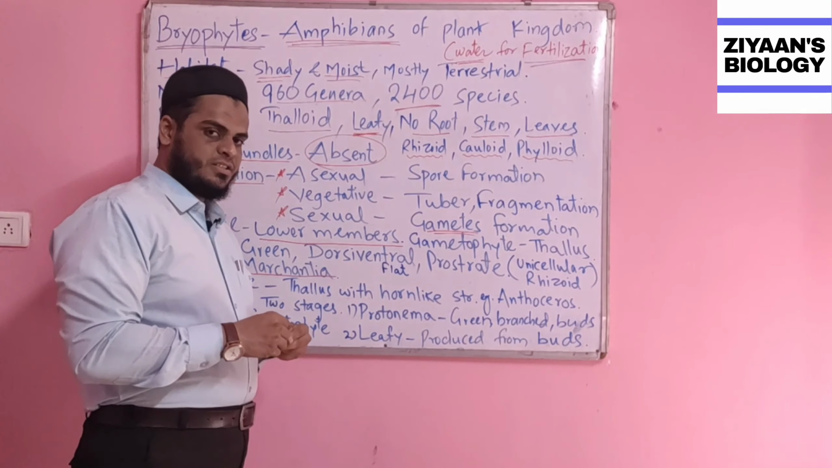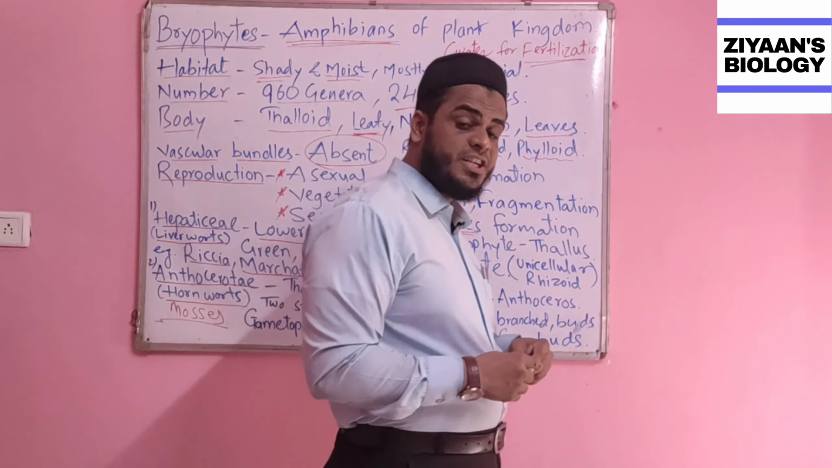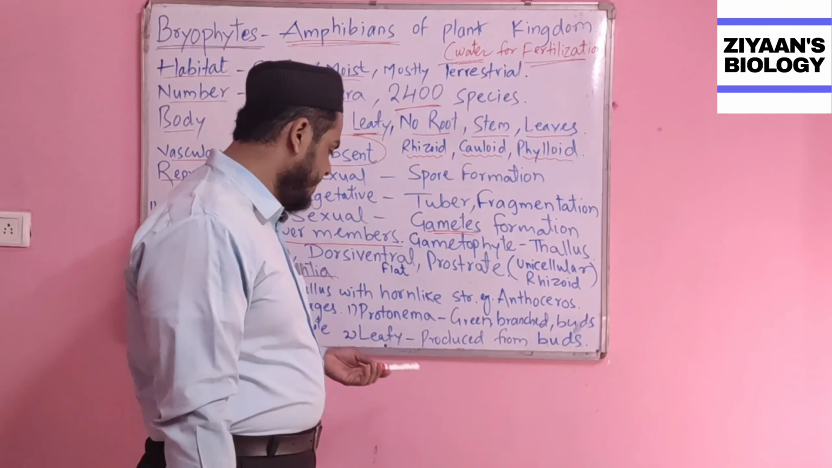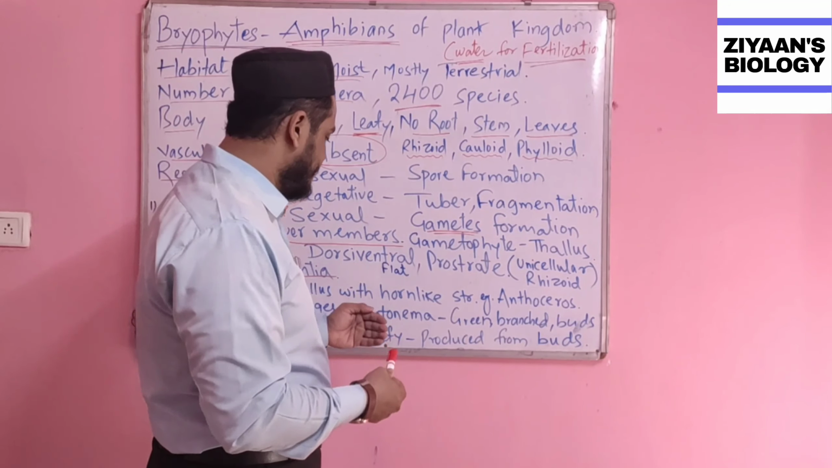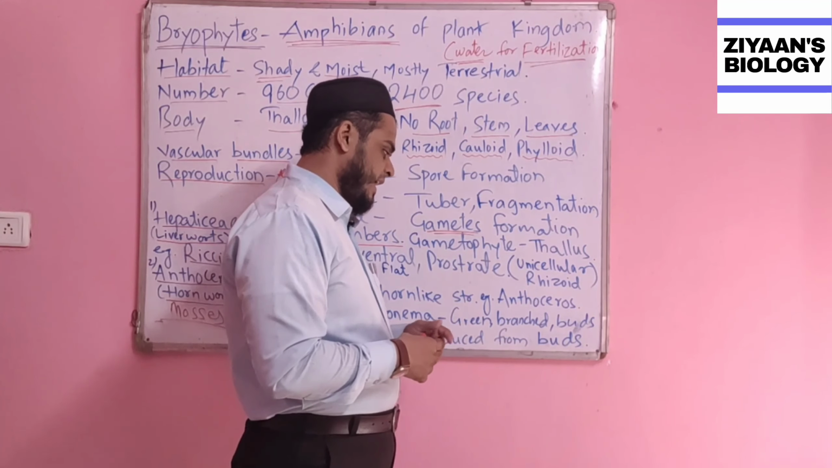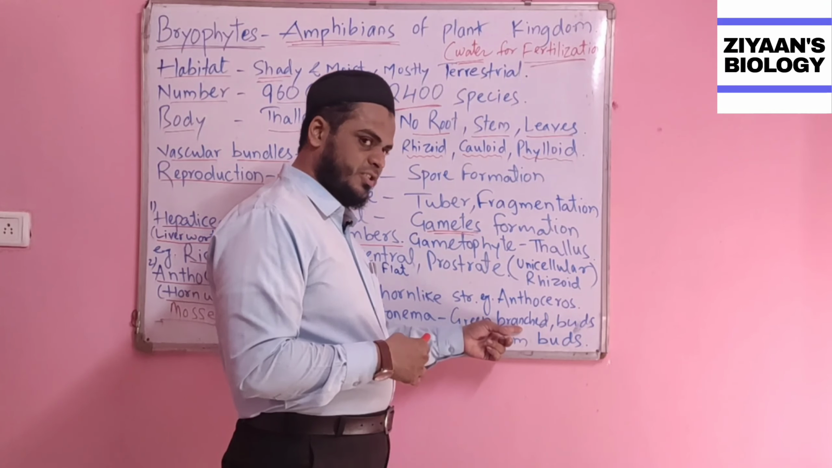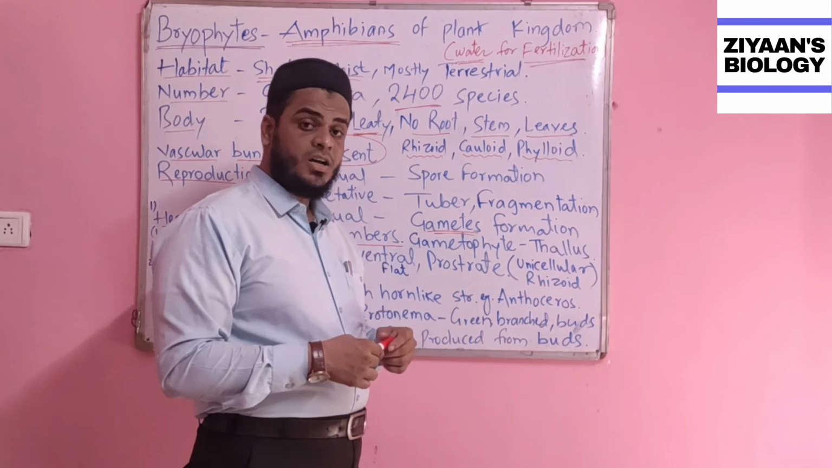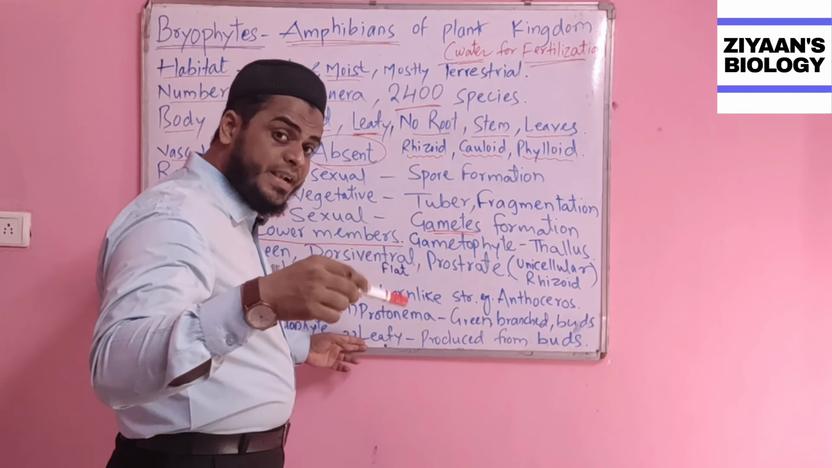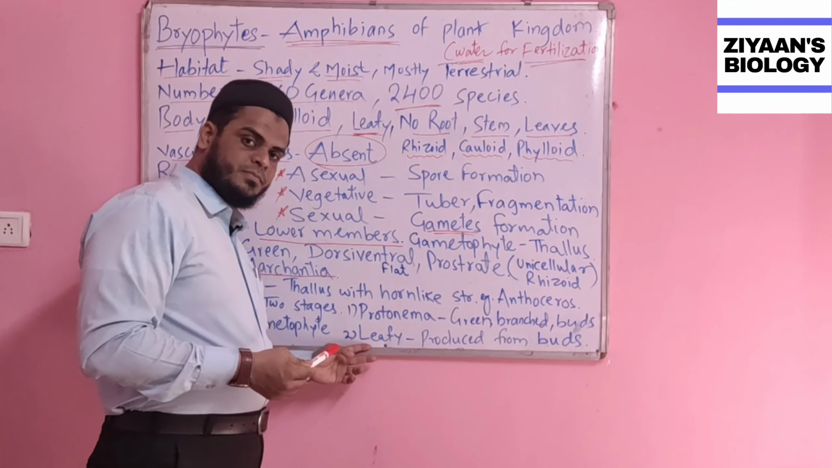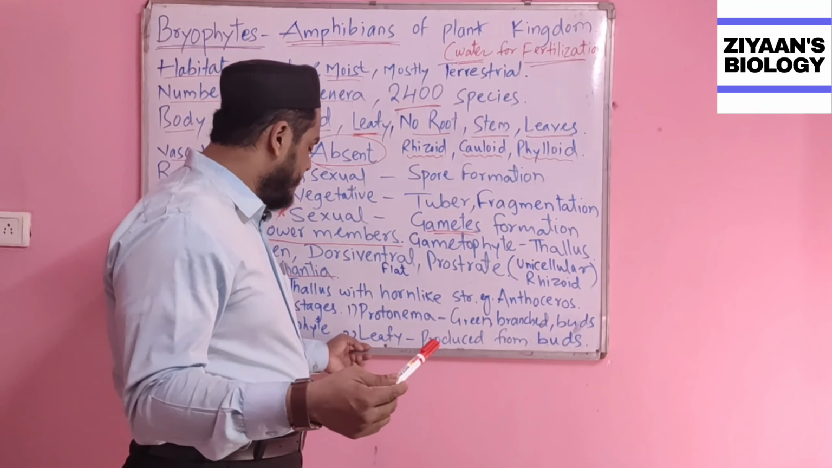So there are two stages. The first stage is called the protonema stage, whereas the second stage is called the leafy stage. What does this protonema stage say? So this protonema stage has a green branched structure along with small buds. And the buds will be developing into the leaf.